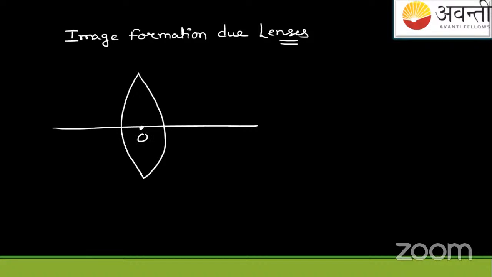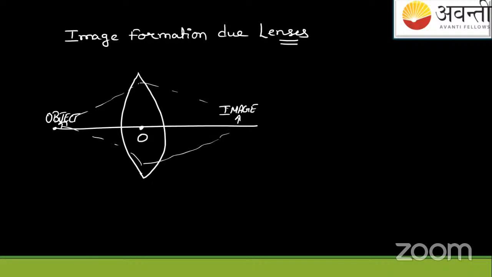What is this? Optical center. Suppose, students, I'm placing an object here. If I place an object here, okay, image will be formed here. This is what is called a converging lens.